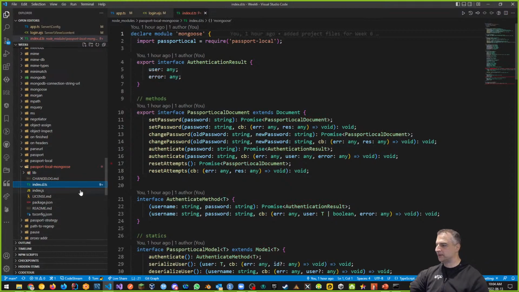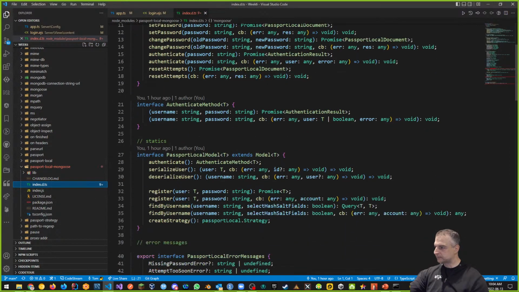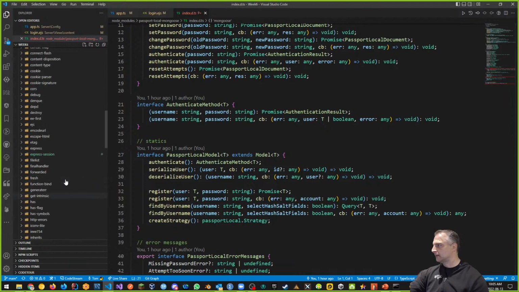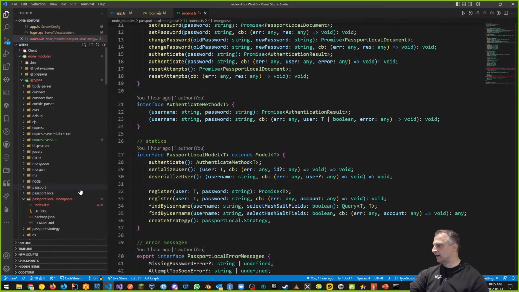And the problem with this is that one is overriding the other one. See how here we have user T in our Passport local mongoose, and then plus in our @types. So either we remove the type or we remove the other one, because they've kind of defined it twice.